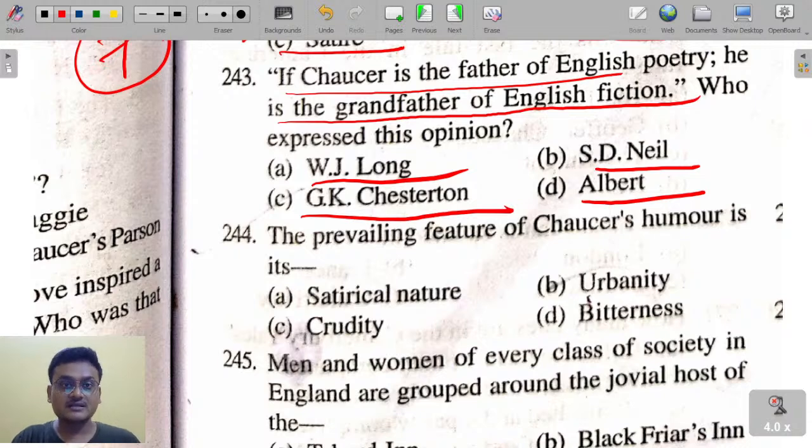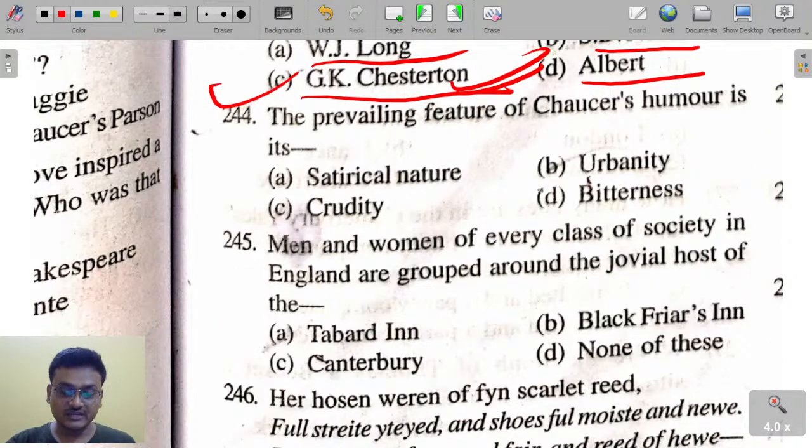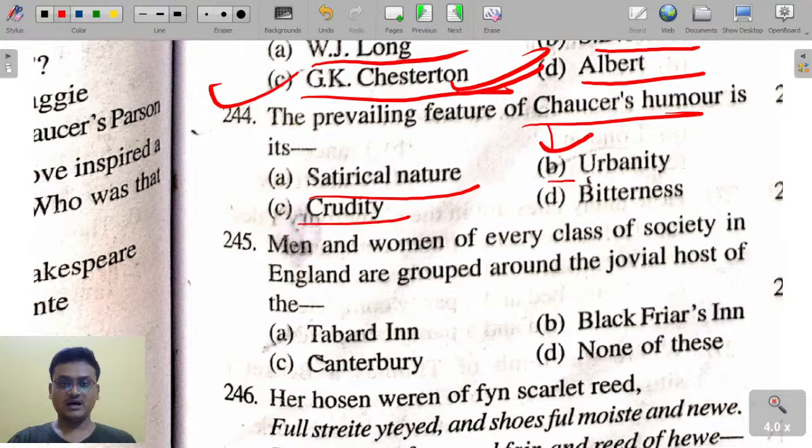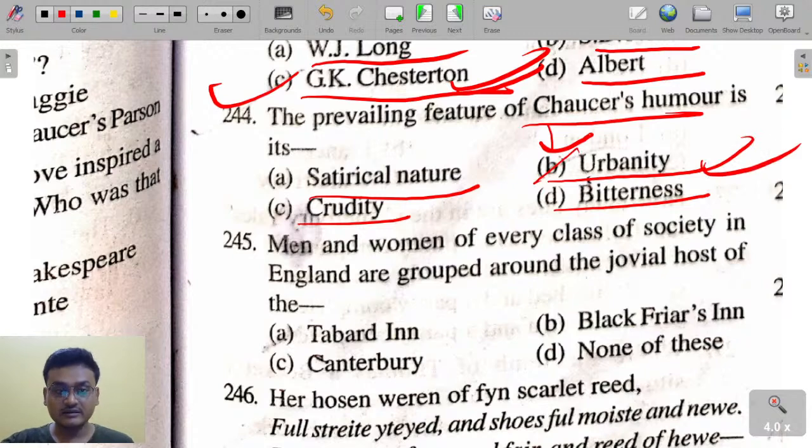If Chaucer is the father of English poetry, he is the grandfather of English fiction. Here, who expressed this opinion? It is again G.K. Chesterton. G.K. Chesterton has said this. Okay. The prevailing feature of Chaucer's humor is its satirical nature, crudity, urbanity, bitterness. The prevailing feature of Chaucer's humor is its urbanity. B is the right answer.